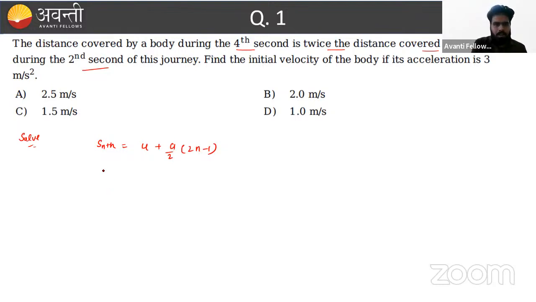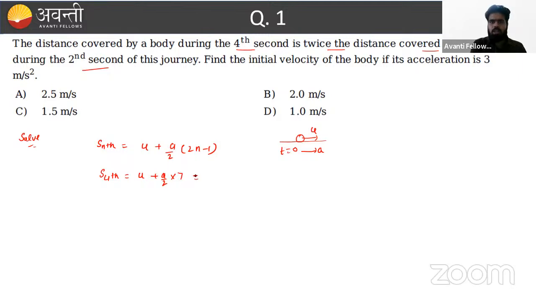In the first case, it is saying that in the 4th second. So what is the distance? Suppose a particle is moving with initial velocity u and uniform acceleration at t equal to 0, because this is the basic point you have to note down. If we put this value for the 4th second, this will equal u plus a by 2 into (2 into 4 minus 1). So this will become 7. I hope this is clear.